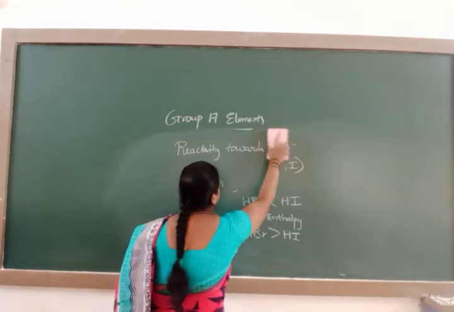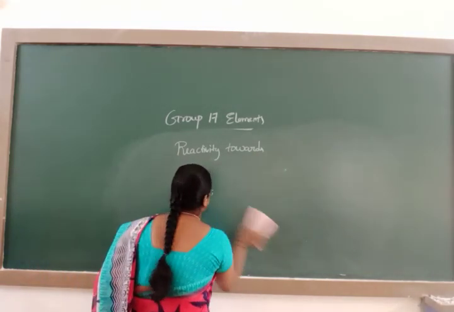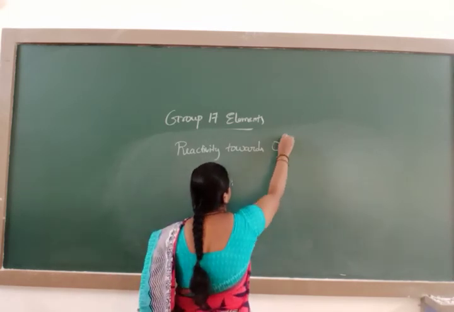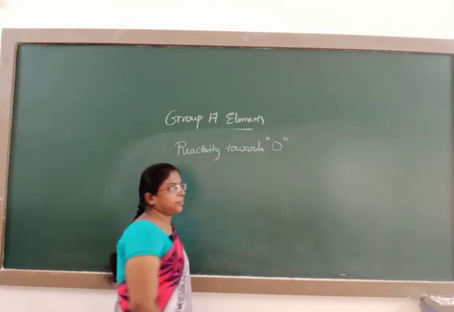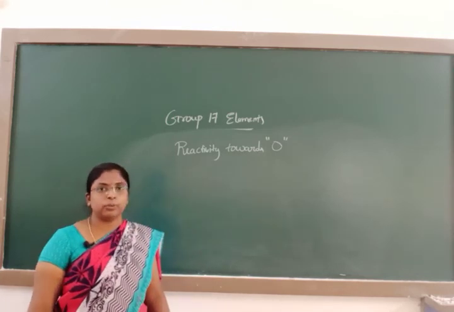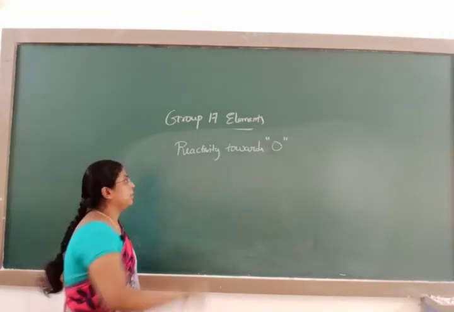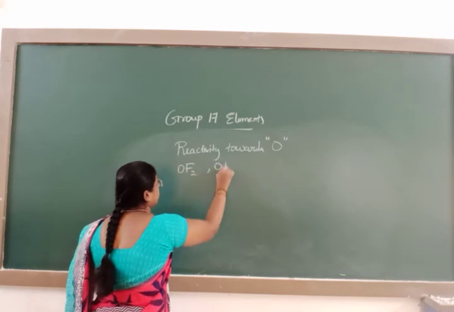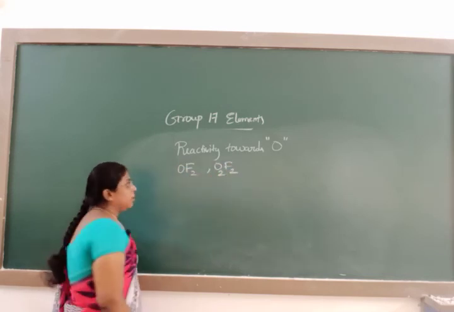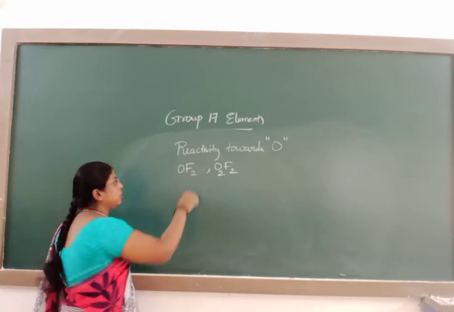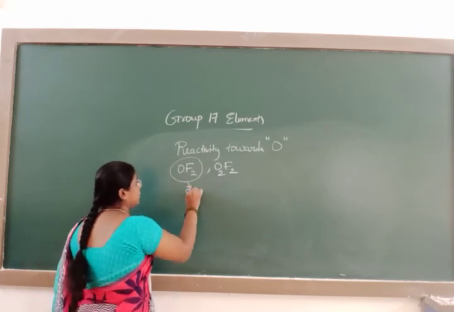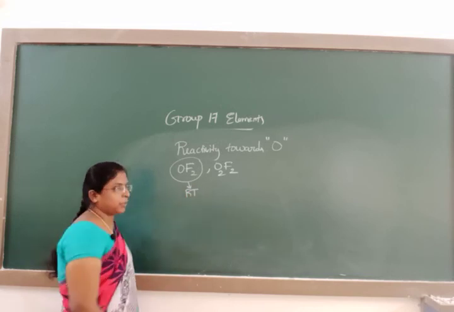Next comes reactivity towards oxygen. Fluorine forms two types of oxides, OF2 and O2F2. Among these two, OF2 is stable even at room temperature.